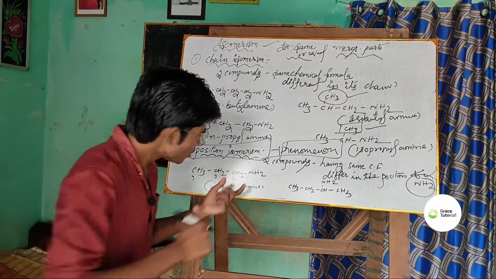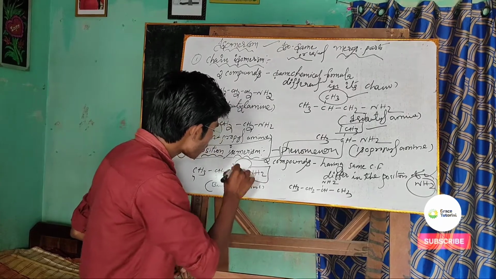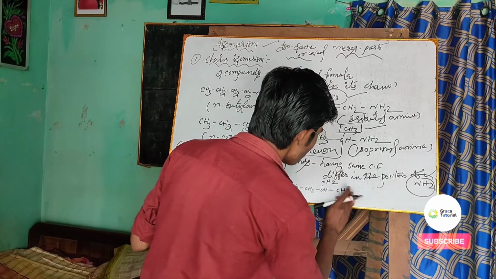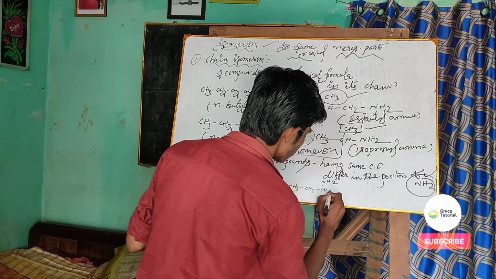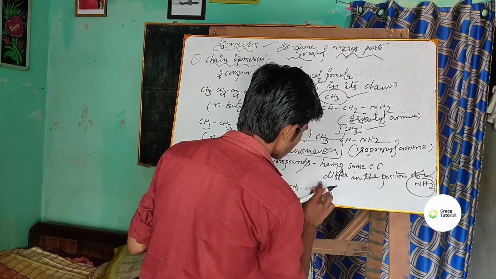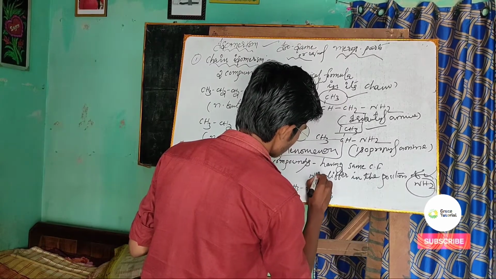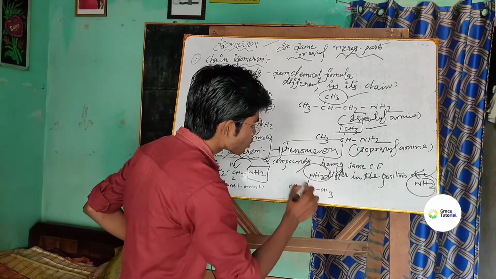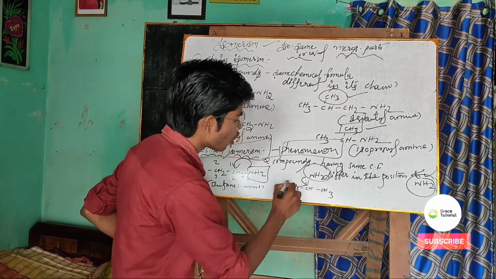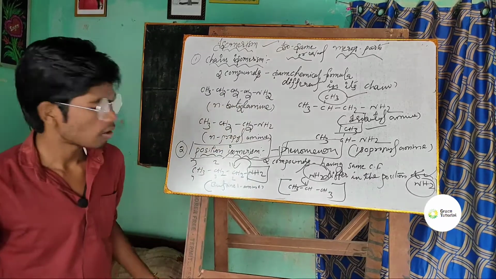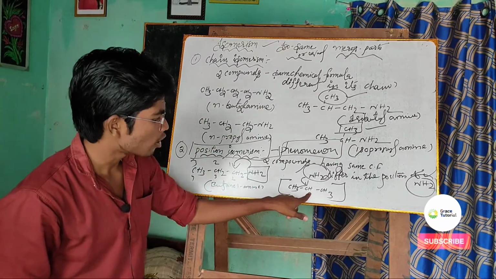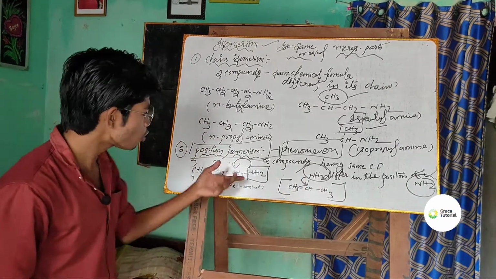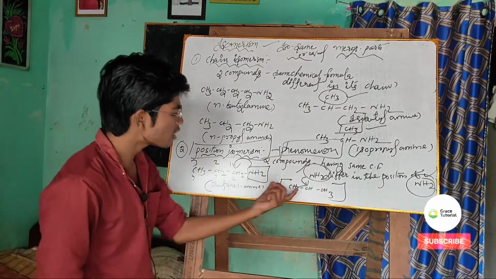Of course, here this amine is attached to the first carbon atom, that is 1 2 and 3, and here this amine is attached to the second carbon atom of this compound, right? You can say this is propane 1 amine, but this is propane 2 amine.